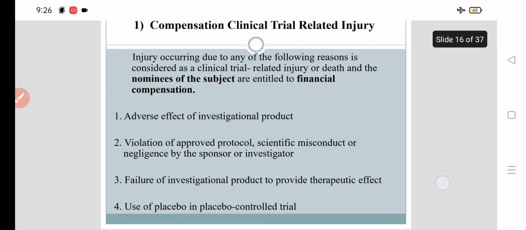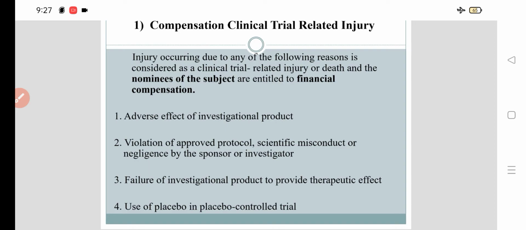Means if there is an adverse effect of the investigational product, we don't call it a drug because it is not available in the clinical market. It is still an investigational product. If there is an adverse effect, or violation of the approved protocol, if there is any deviation or changes in some inclusion or exclusion criteria, then we call it a violation of the approved protocol.